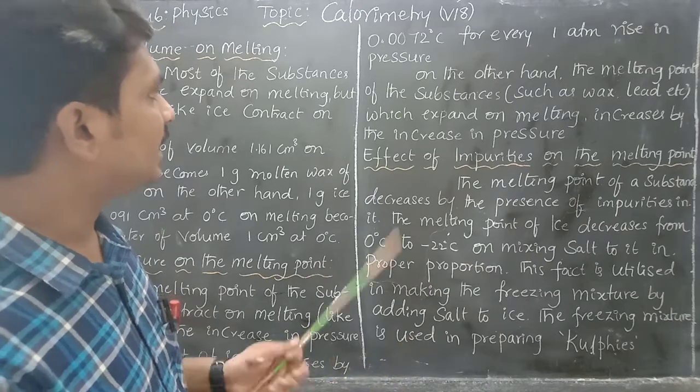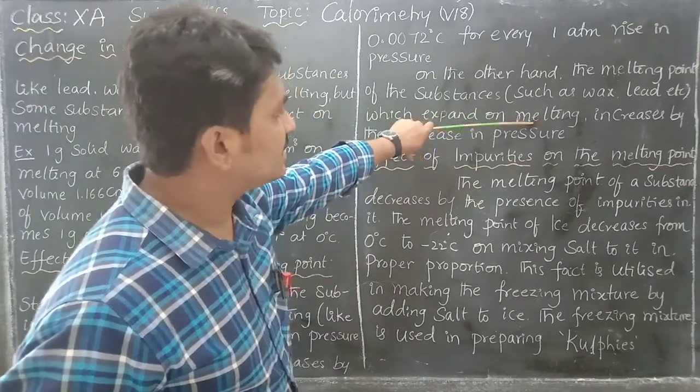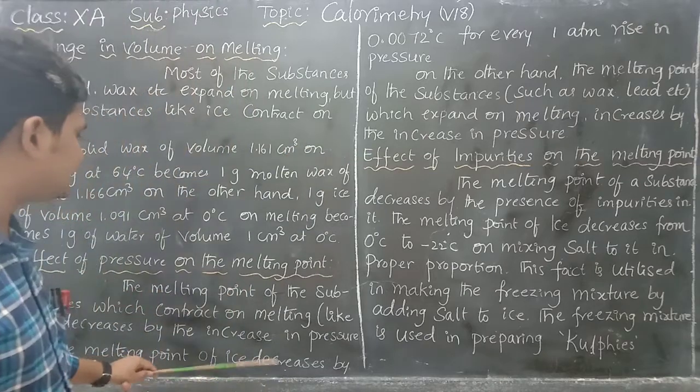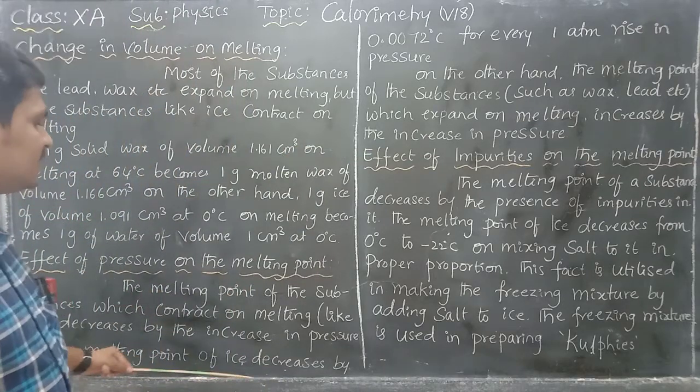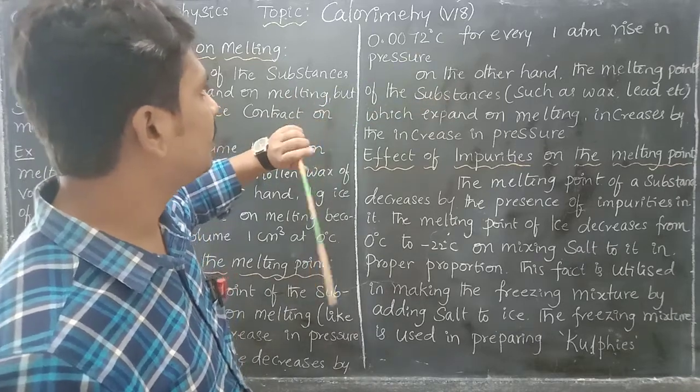So especially in the case of wax and lead, the melting point increases with the increase in pressure, but in the case of ice, the melting point is decreased by every rise in atmospheric pressure.